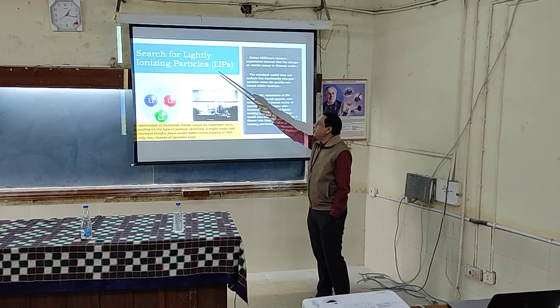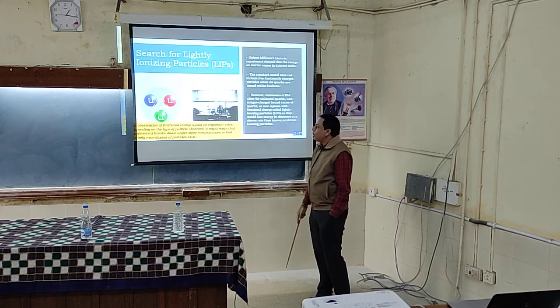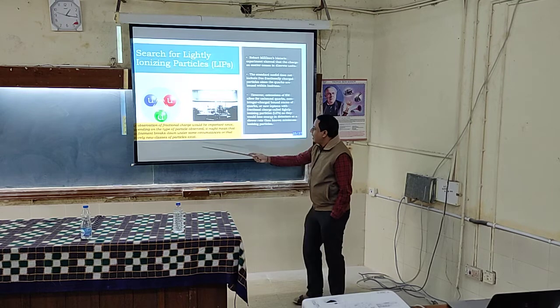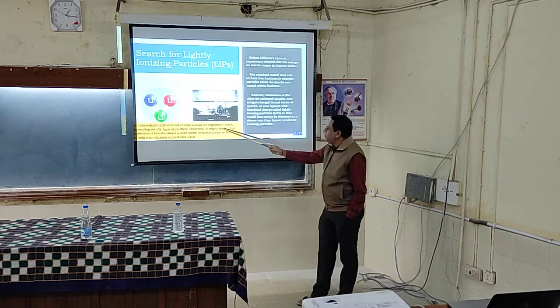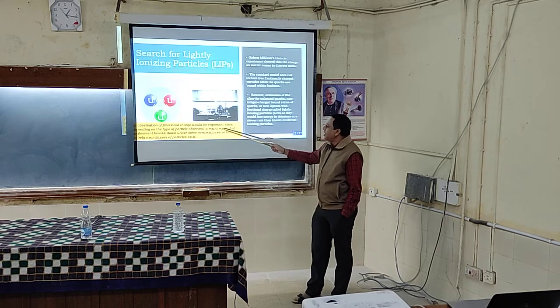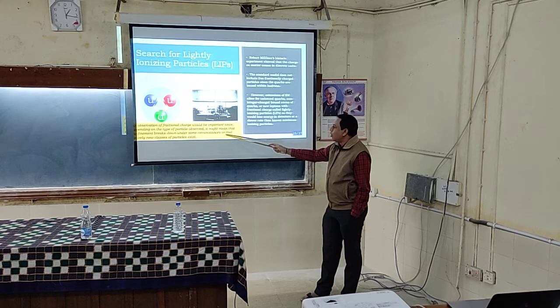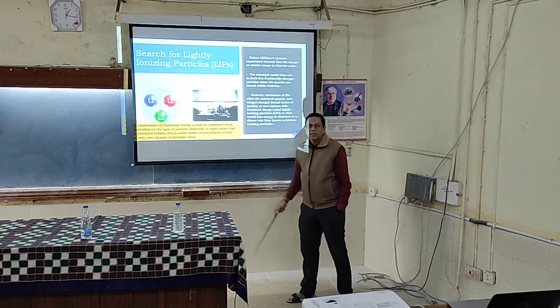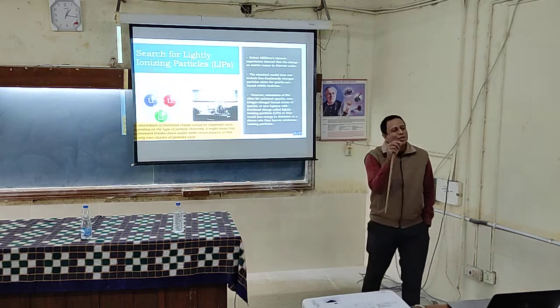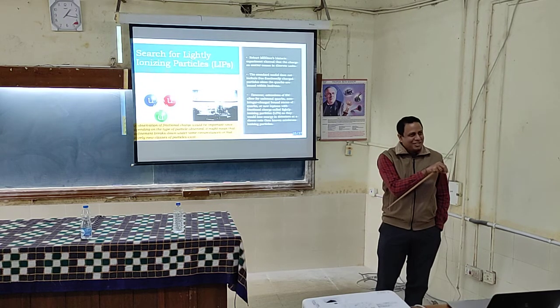So basically, the idea is that if we are trying to look at whether such lightly ionizing particles or fractional charge particles are observed, what could be a consequence of it? An observation of fractional charge would be important, since depending on the type of particle observed, it might mean confinement breaks down under certain circumstances, or an entirely new class of particles exists. Because whatever fractional charge we know are quarks and gluons, and they are always confined inside hadrons.